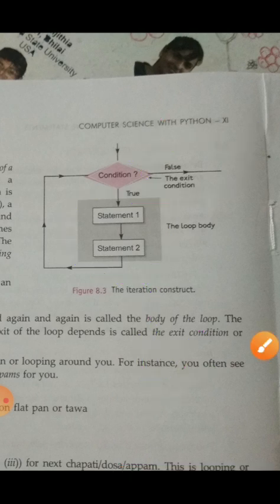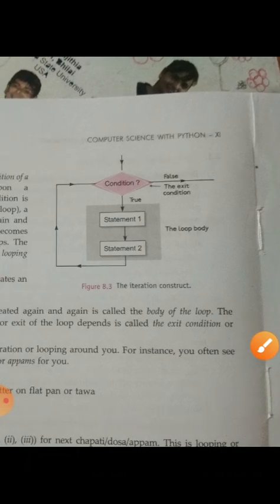Again I repeat the types of statements: first one is simple statement, second one is sequence statement, then selection statement, and iterative or looping statements.